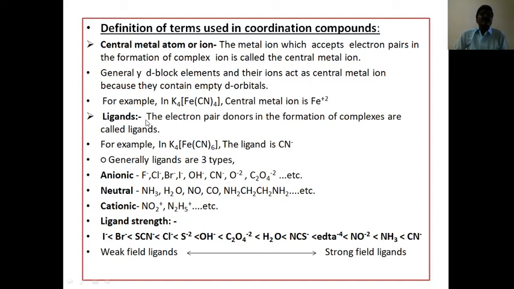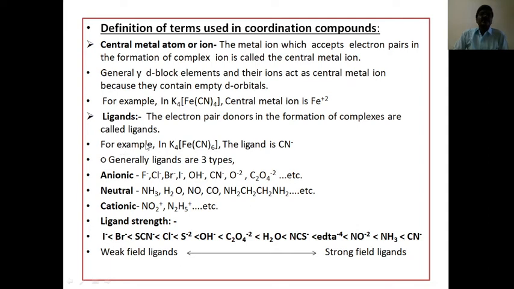Next, ligands. The electron pair donors in the formation of complexes are called ligands. That means electron pair donors in the formation of complexes act as ligands.